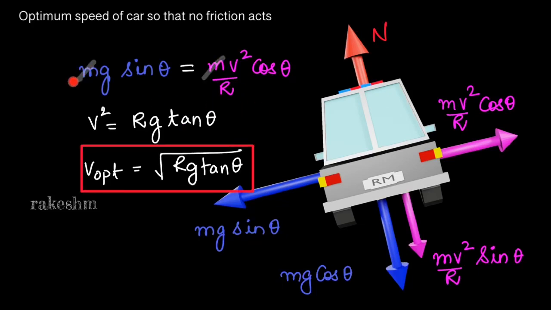Next, we can cancel out m and m here and we'll get v square equals rg tan theta, or the optimum speed with which this car must move equals under root rg tan theta. In practice, this v optimum is given and the radius of curvature of the turn is known. From that, tan theta can be calculated, and from that theta, the banking angle, is calculated.